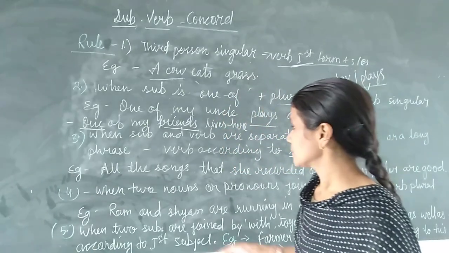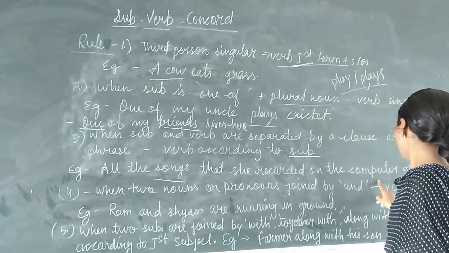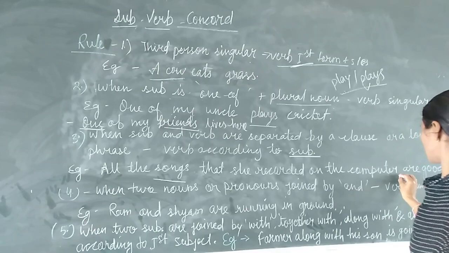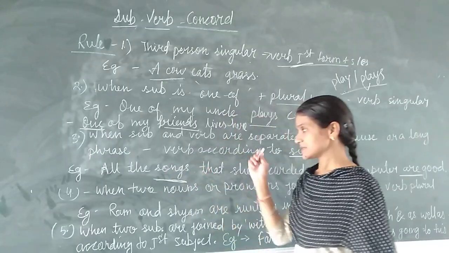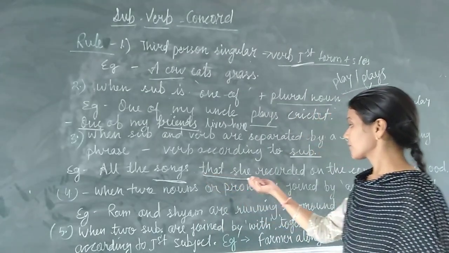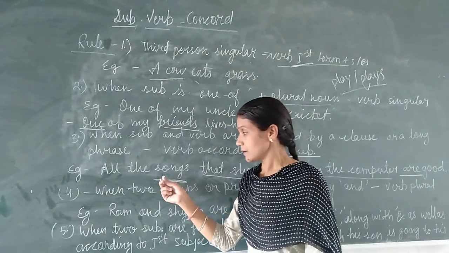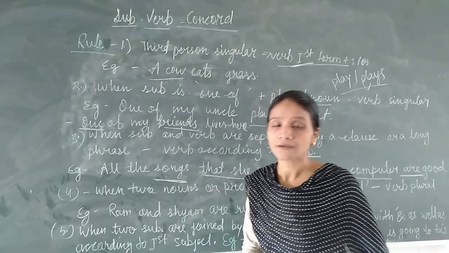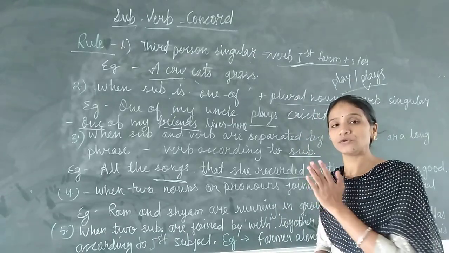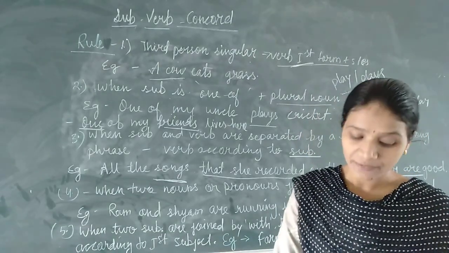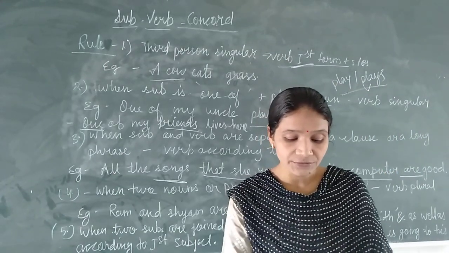For example, I have written: all the songs that she recorded on the computer are good. See, here I have used are. Why? Because we have songs. The subject is songs. The subject is joined by this clause, that she recorded on the computer. But we will see only the subject. If the subject is plural, we will use a plural verb. If the subject is singular, we will use a singular verb. One more example I am giving you. Already you have written in your notebook: the aunt who is irritated today.